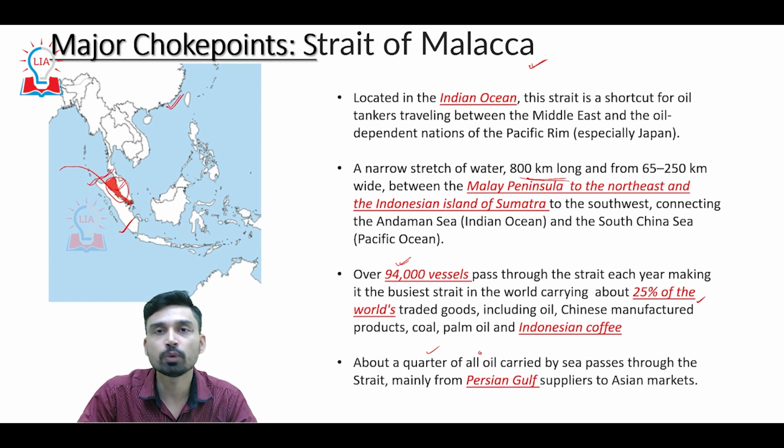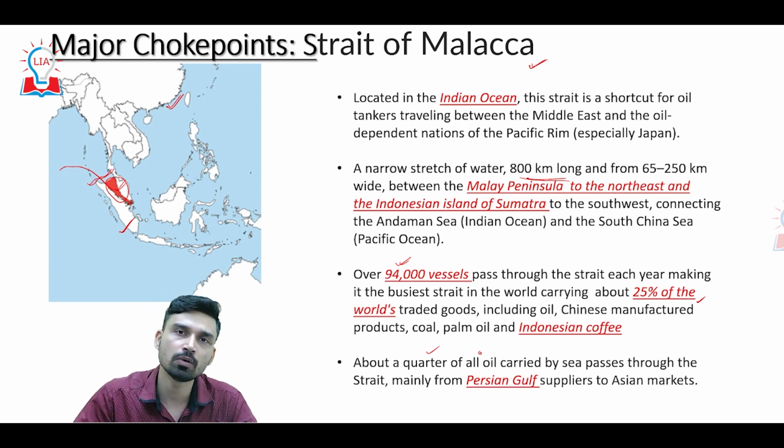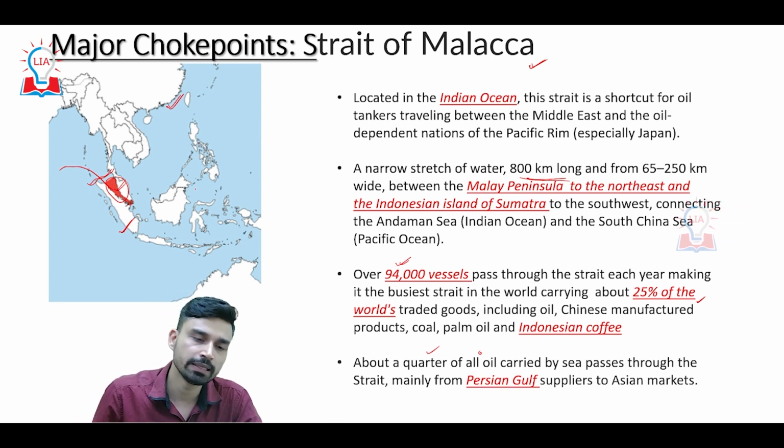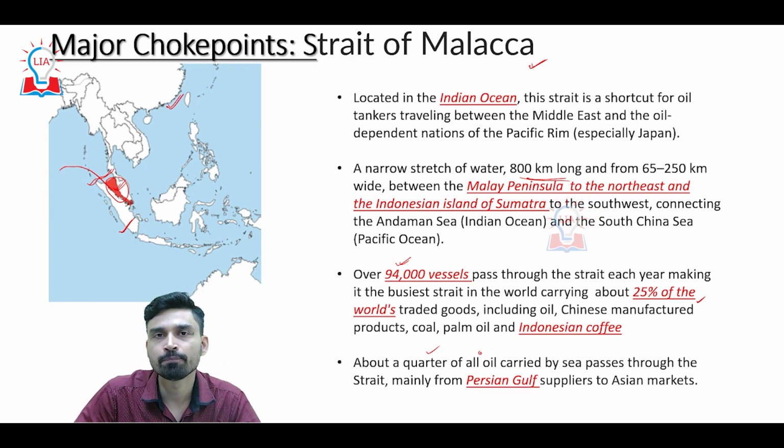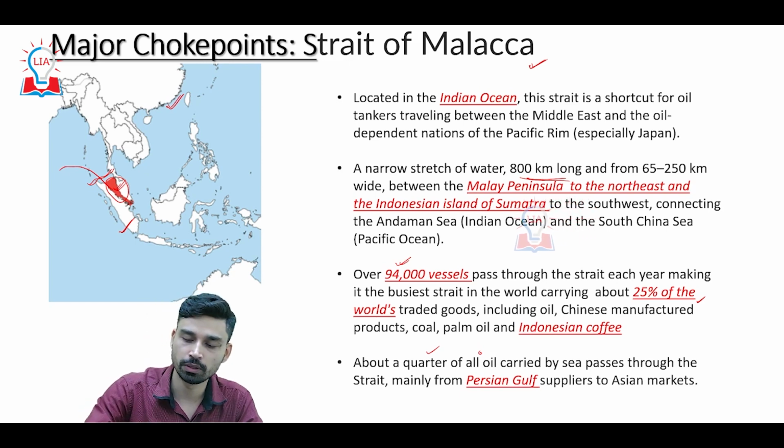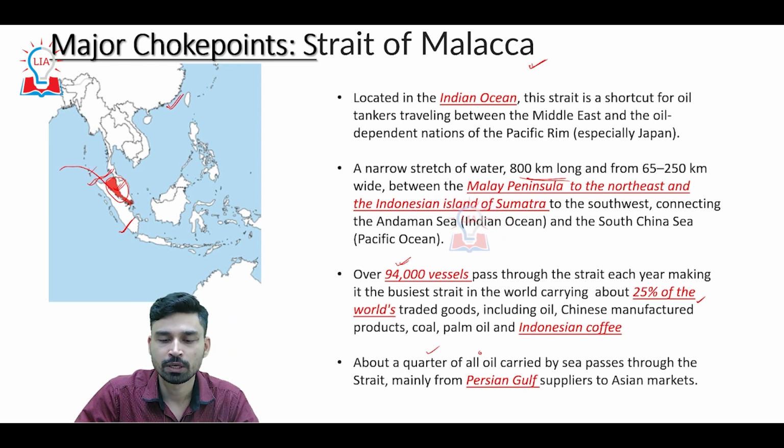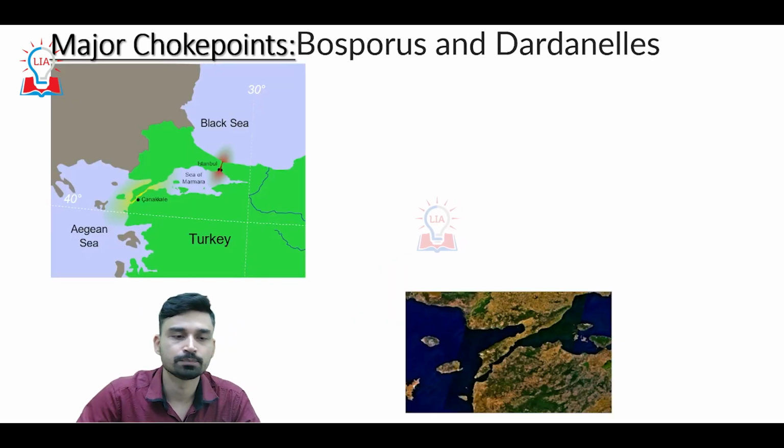They are even looking at exploring the polar or Arctic route, because the ice is melting in the Arctic region and it is easier for ships to move there, so that they can have 3-4 alternative routes for the export and import of their commodities in case the Strait of Malacca is choked by the Indian Navy and other countries, for example, the US as well. So that is about the Strait of Malacca.